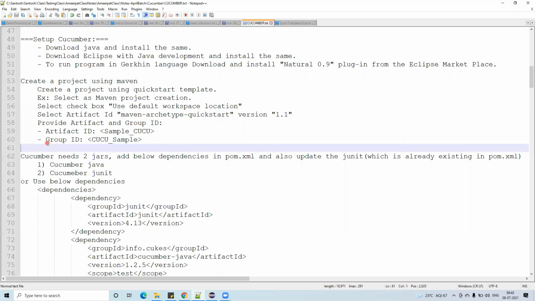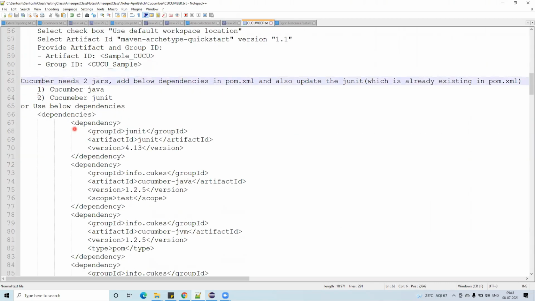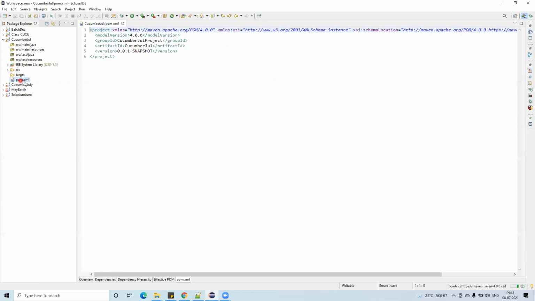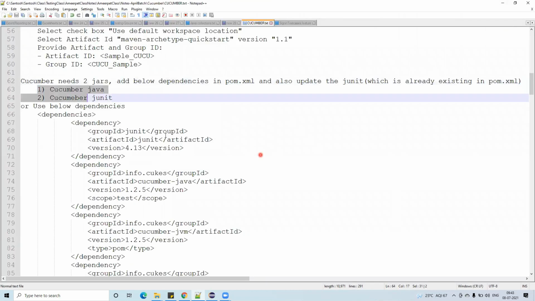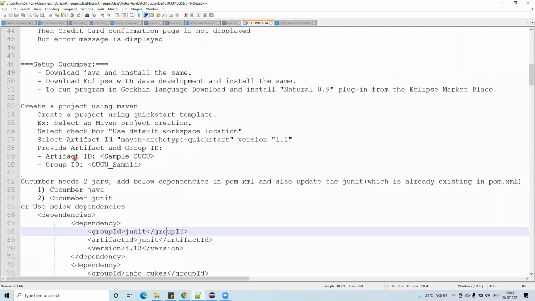Okay, and next. Cucumber needs two jar files. Remember guys, Cucumber needs two jar files. Add the below dependencies in pom.xml to get those jar files. And also update the JUnit which already exists in the pom.xml. If you're having any JUnit, go here. Luckily we don't have any JUnit, so no need to worry.